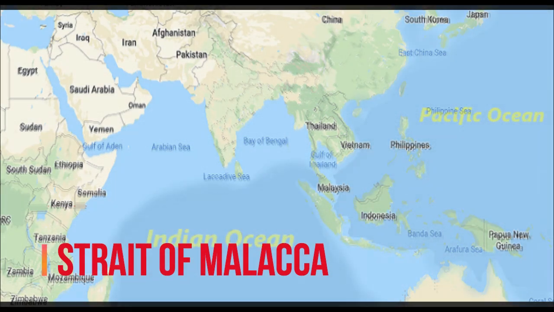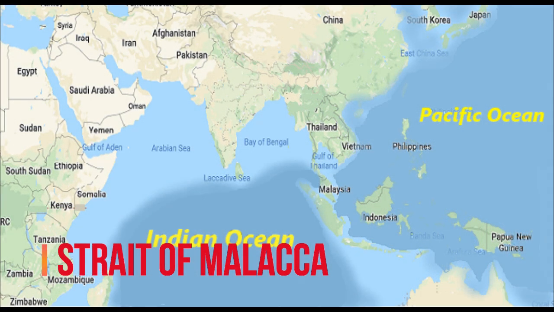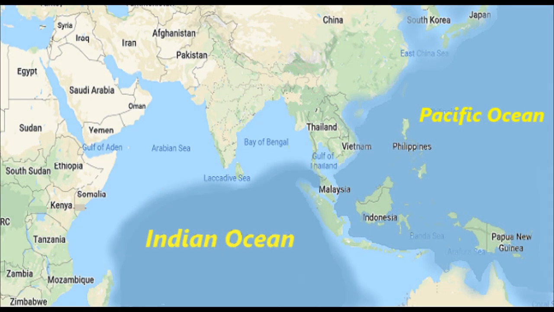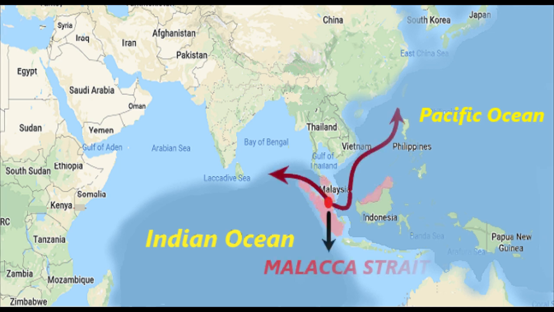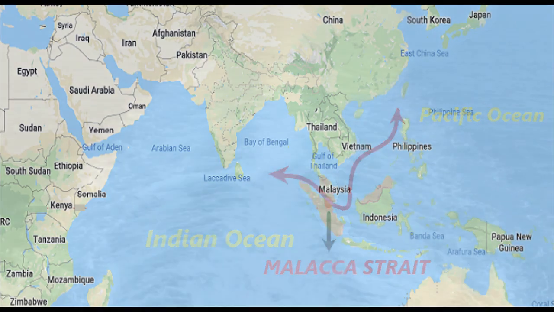Now the next strait is Strait of Malacca. It connects the Indian Ocean to the Pacific Ocean, and it separates Malaysia from Sumatra Island of Indonesia. It is the shortest waterway which connects the Indian Ocean to the South China Sea, and it is the longest and one of the busiest straits of the world.